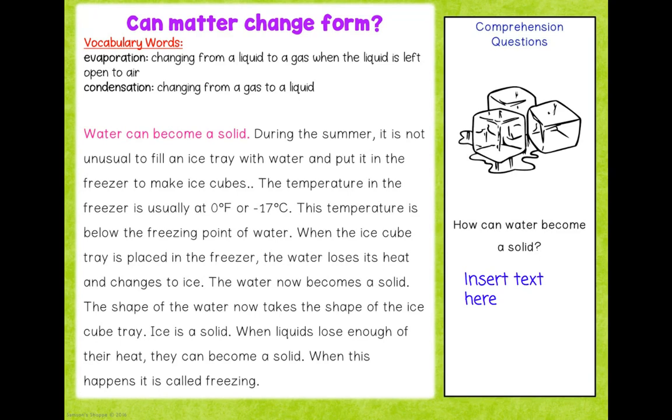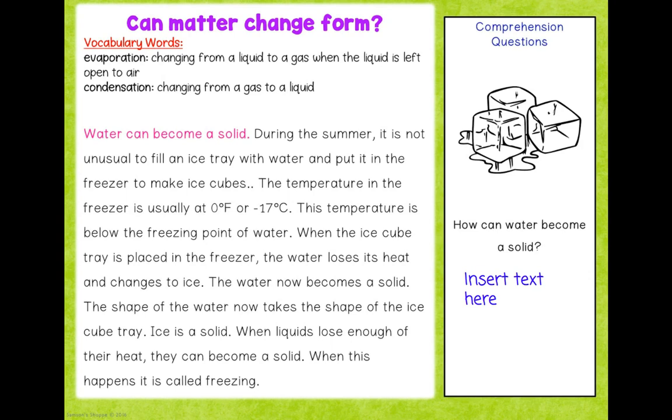During the summer, it is not unusual to fill an ice tray with water and put it in the freezer to make ice cubes. The temperature in the freezer is usually at 0 degrees Fahrenheit or negative 17 degrees Celsius. This temperature is below the freezing point of water. When the ice cube tray is placed in the freezer, the water loses its heat and changes to ice. The water now becomes a solid. The shape of the water now takes the shape of the ice cube tray.